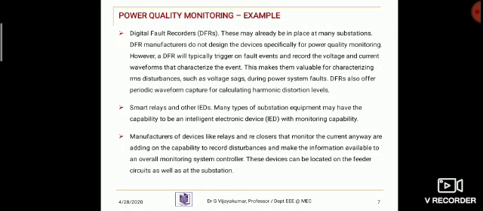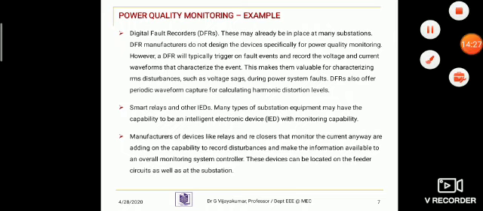Smart relays and other IEDs: many types of substation equipment may have the capability of being intelligent electronic devices with monitoring capability. The manufacturers of devices like relays and reclosers that monitor the current anyway are adding the capability to record disturbances and make the information available to an overall monitoring system controller. These devices can be located on the feeder circuit as well as the substation.